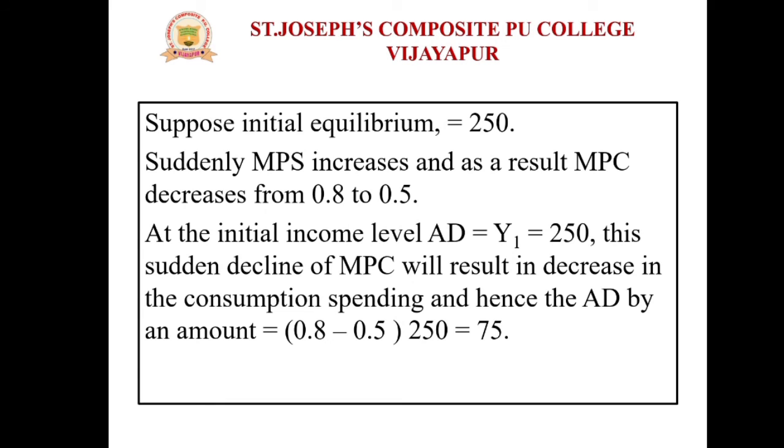Aggregate demand is equal to Y1, which is 250, the initial income level, and this sudden decline of MPC will result in a decrease in the consumption expenditure. Hence the change in aggregate demand is 0.8 minus 0.5, which is the decrease of MPC, multiplied by the initial income of 250, which gives 75. So the aggregate demand will now fall by 75.